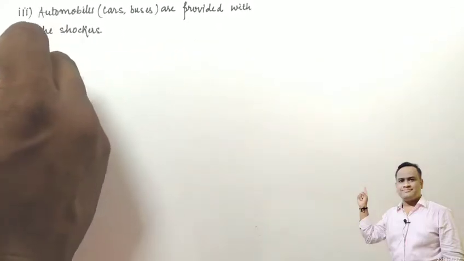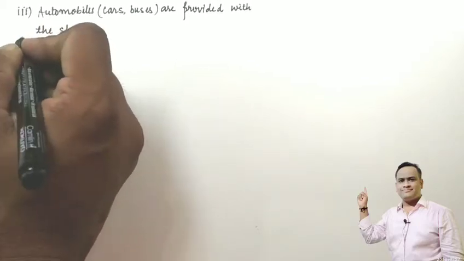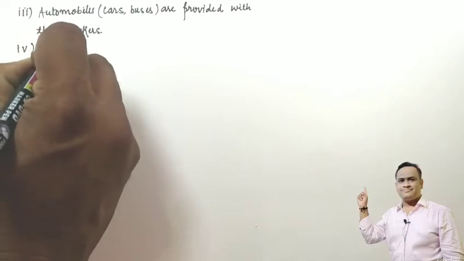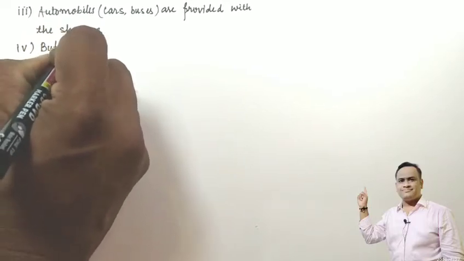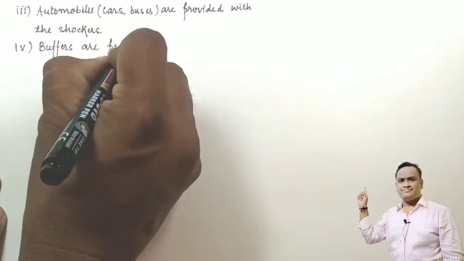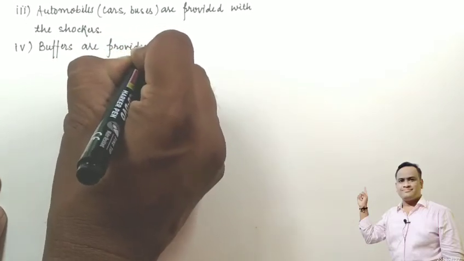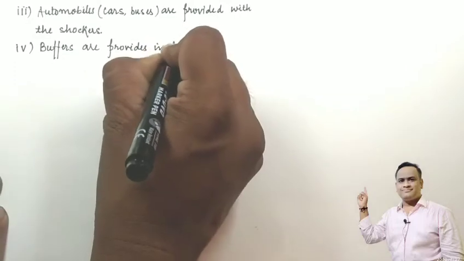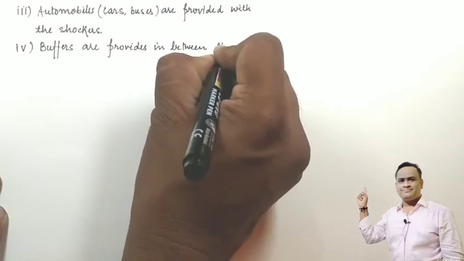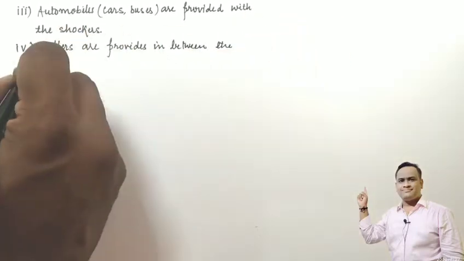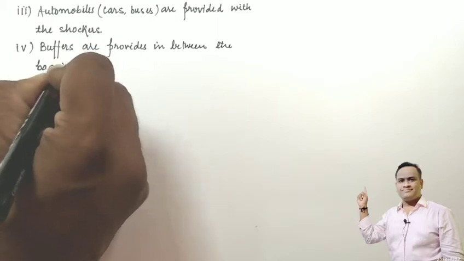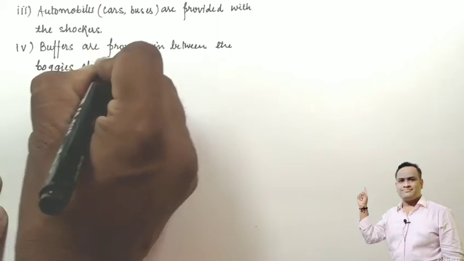The next example: buffers are provided between the bogies of a train.